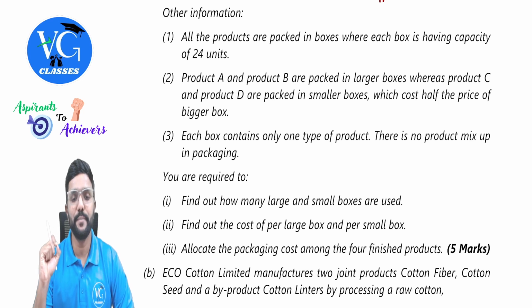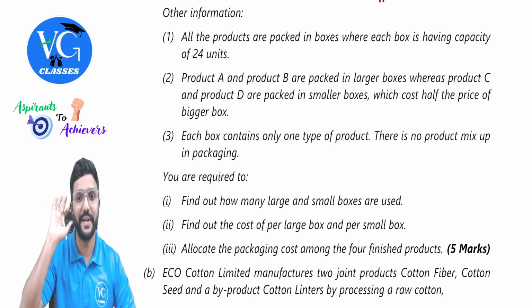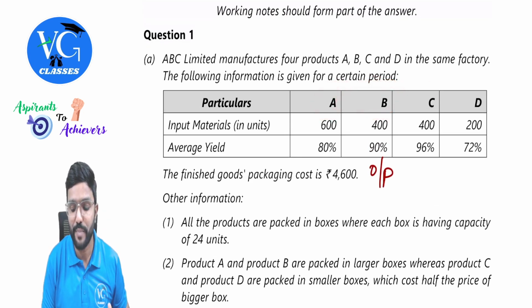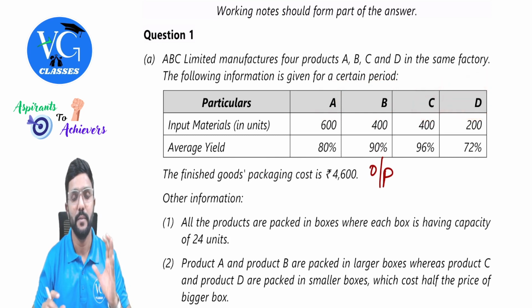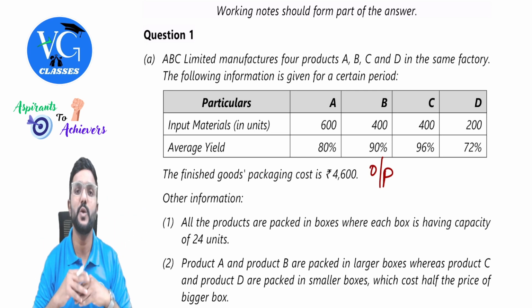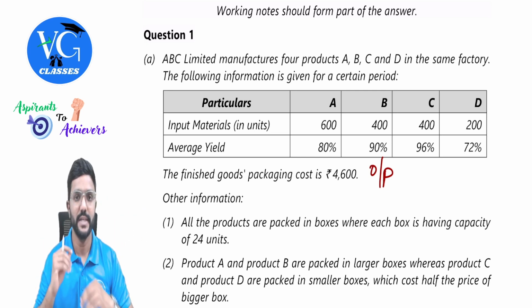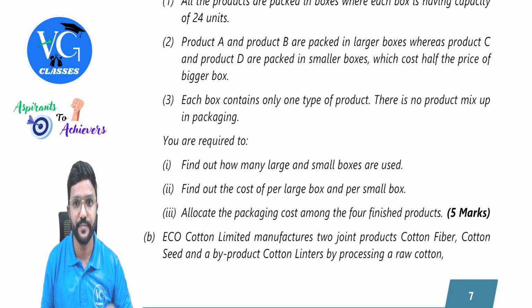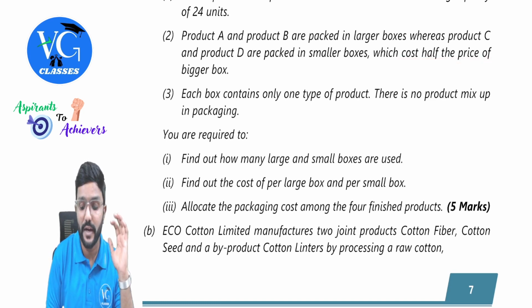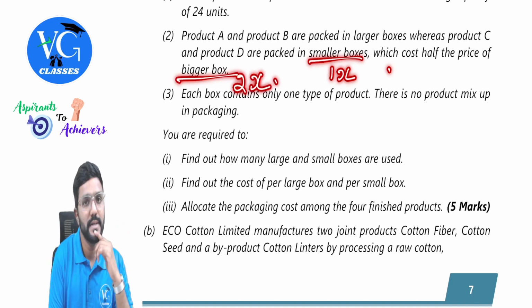Product A and product B are packed in larger boxes, whereas product C and product D are packed in smaller boxes, which cost half the price of the bigger box. So to pack product A and B we require a larger box, whereas to pack C and D we require a smaller box. But each box will contain 24 units, whether it is a larger box or a smaller box. They have also told us with respect to cost that the smaller box will cost half the price of the bigger box. So if I take 1x for the smaller box, then the bigger box would be 2x. Correct?